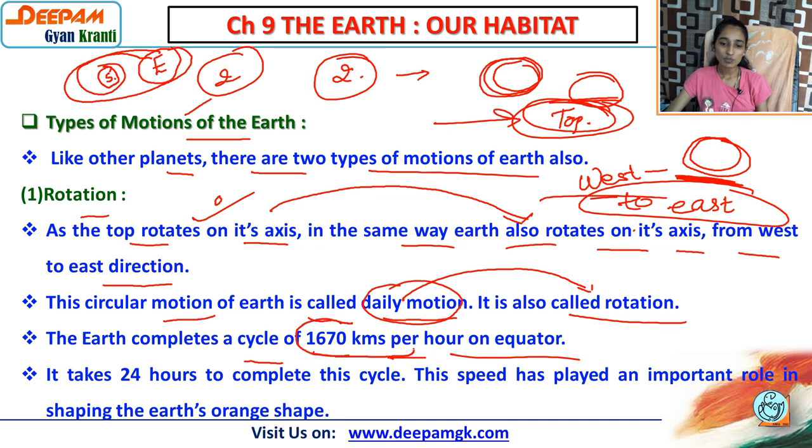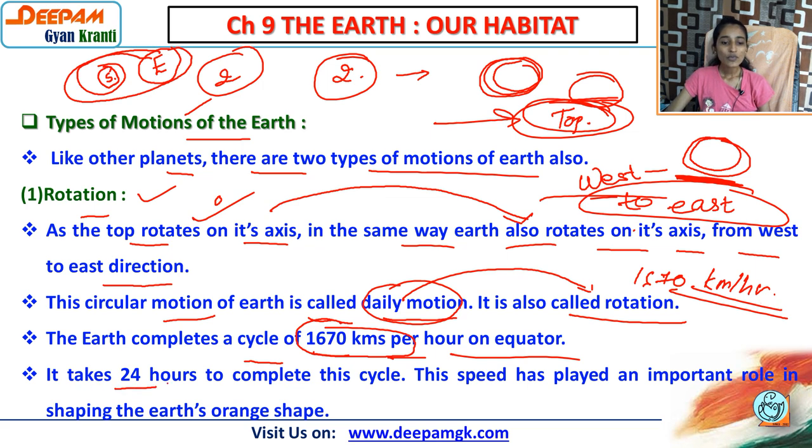1670 kilometers per hour. Not even our trains can go that fast, not even a bullet train. And you have to remember, don't confuse the speed of rotation and revolution. As far as rotation is concerned, we have the speed of 1670 kilometers per hour. That is the rotation speed of the earth.